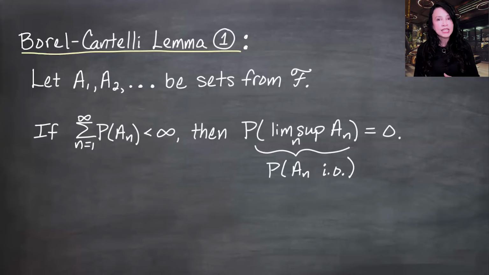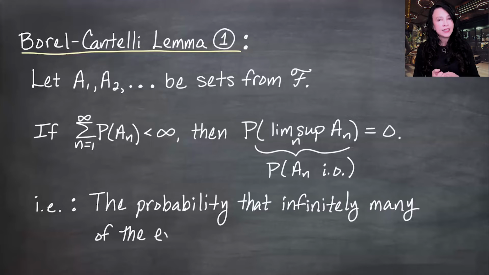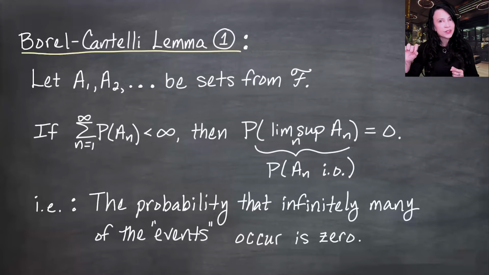You can interpret this as the event that infinitely many of these events from the sequence occur with probability 0. Equivalently, you can say that finitely many of the events occur with probability 1. Before proving Borel-Cantelli 1, let's look at an example.